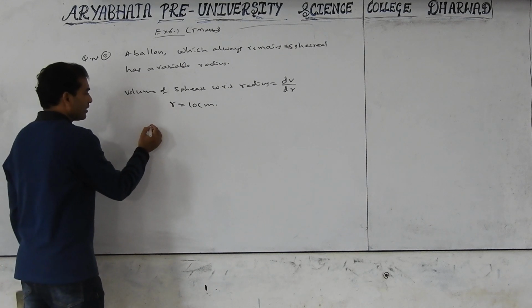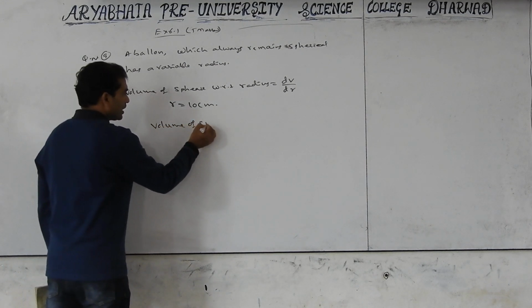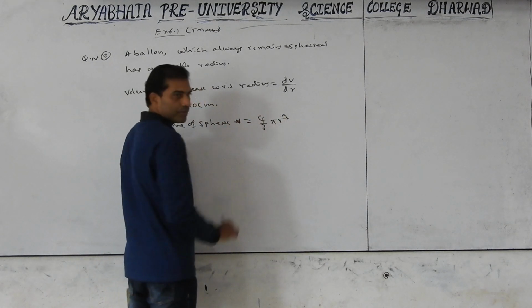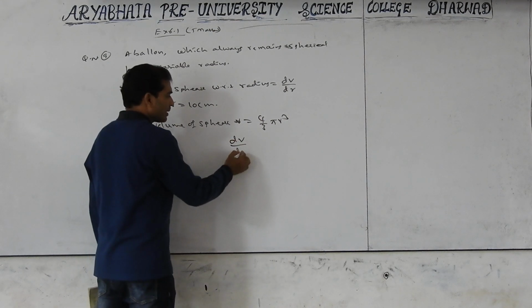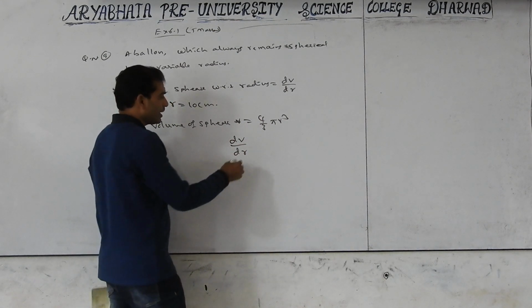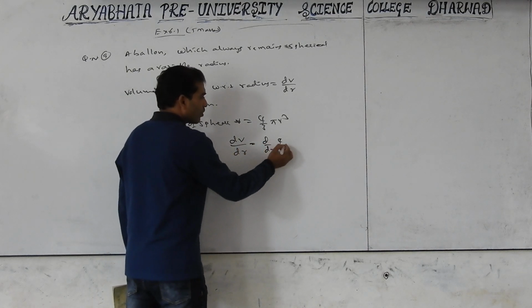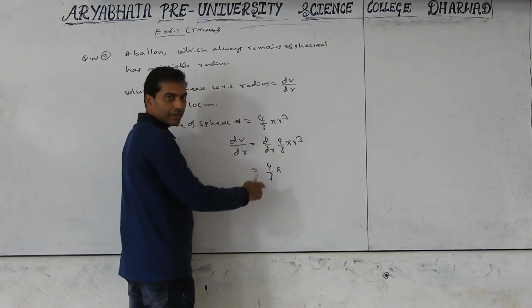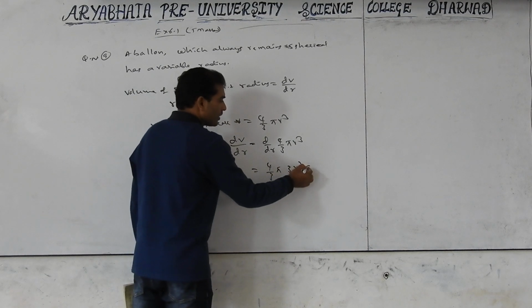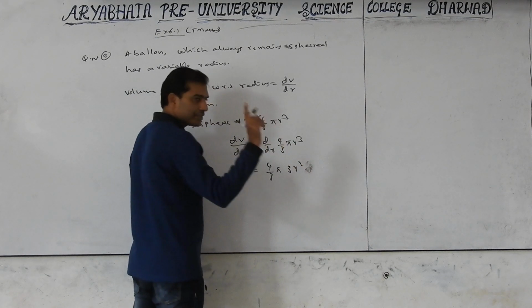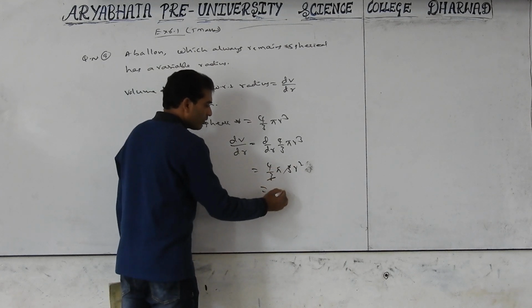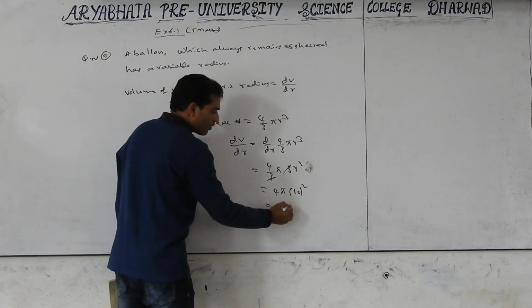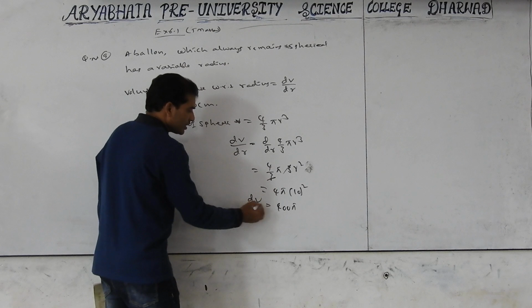So the volume of the sphere V equal to 4 by 3 pi r cube. Now we should differentiate with respect to radius, not time: dV by dr. So d by dr of 4 by 3 pi r cube. 4 by 3 pi is constant, r cube differentiation is 3 r square into the derivative of r with respect to r, which is 1. This gets cancelled. 4 pi, the r value is 10 square, so 100 into 4, 400 pi cc per centimeter.